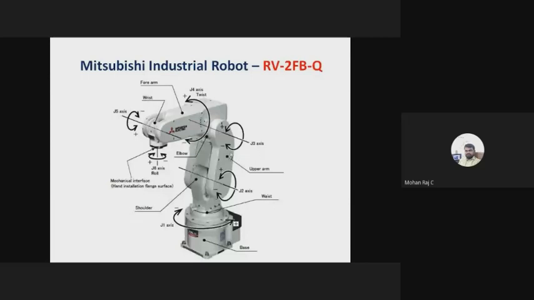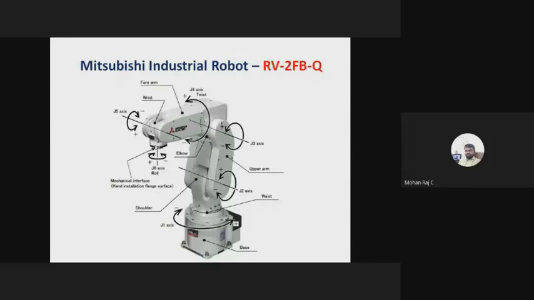It is the upper arm, J3 axis. It can move in the forward direction as well as the reverse direction. And the fourth axis is the J4 axis. It can rotate in the clockwise or counterclockwise direction. We call it the elbow. Here it is the forearm, here it is the elbow. And we have the J5 axis. And we have one more servo motor, which is acting as the J6 axis. So here you have to place the tool.